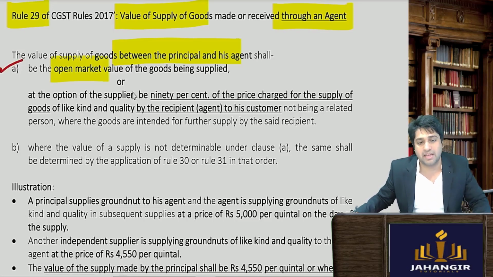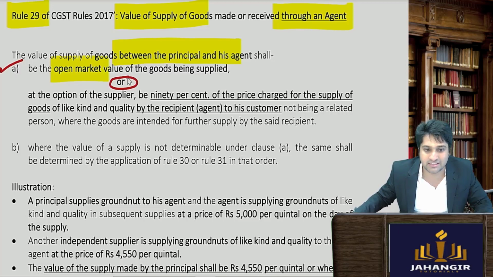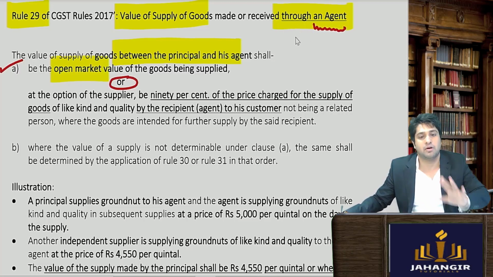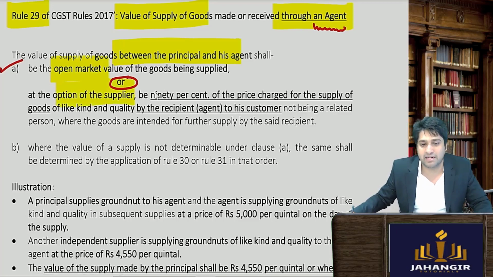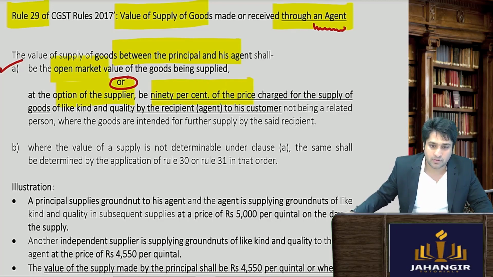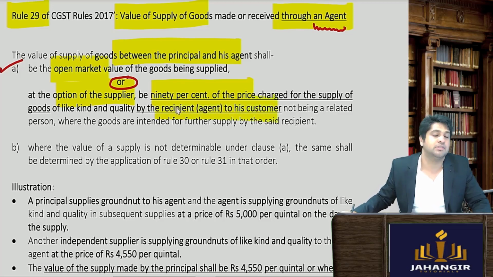But इसमें एक ऑप्शन मिल रहा है. इन एजेंट के रिलेटेड सप्लायर को ऑप्शन मिल रहा है, सेम ऑप्शन. At the option of the supplier, the value of the goods can be 90% of the price charged by the recipient to his customers.